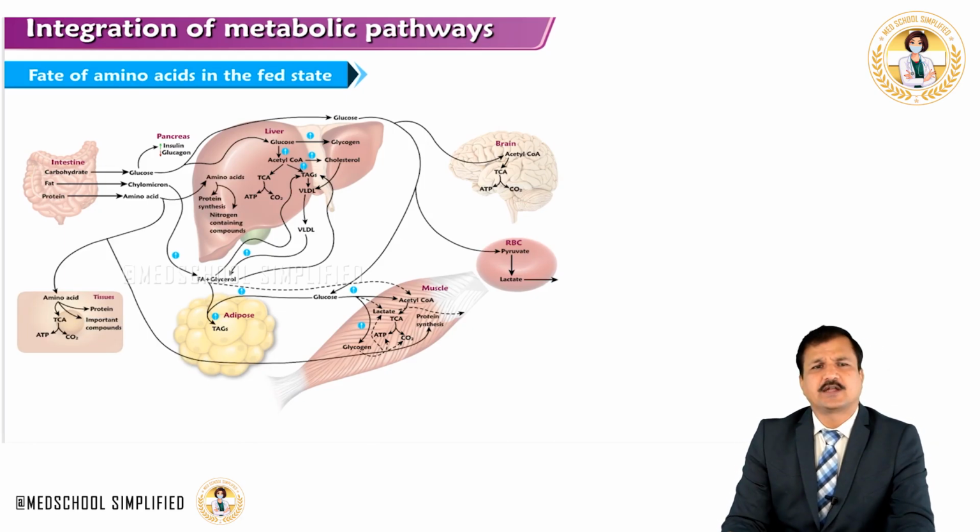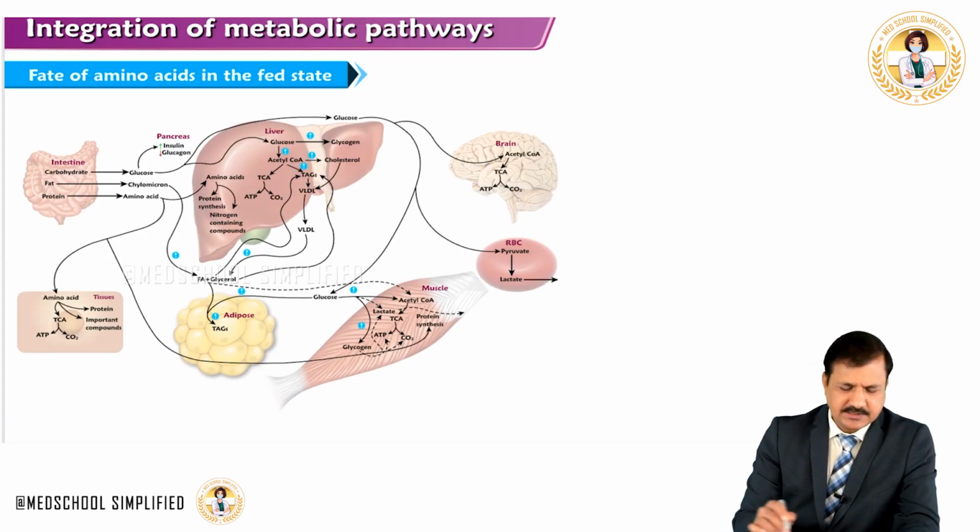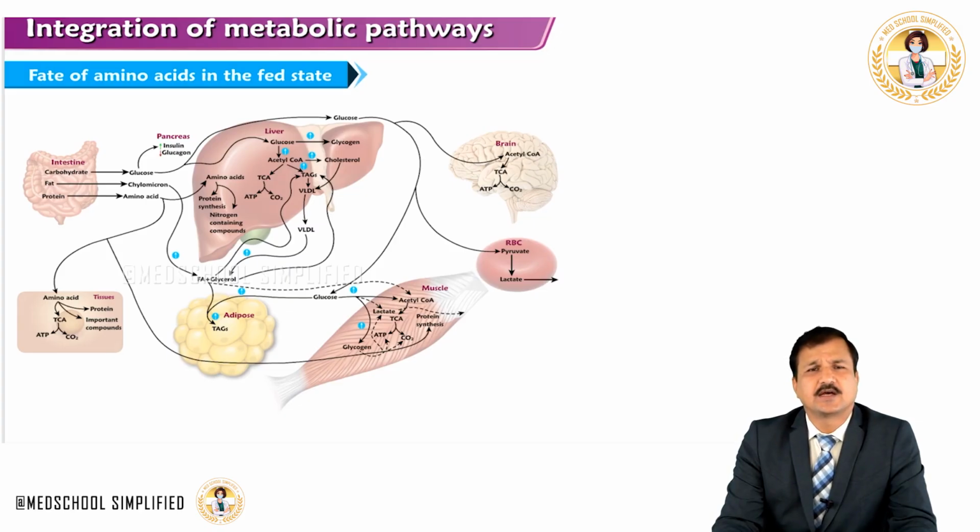Now let's look at the fate of amino acids in the fed condition. The protein that is digested and absorbed enters the portal blood as amino acids, mostly going into the liver, with some entering systemic circulation.